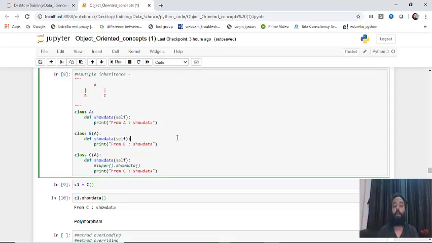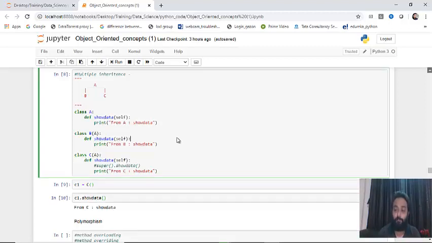So this was multiple inheritance, guys. That means two classes are trying to inherit from the same class, and objects of both those child classes can fetch the methods and attributes of the parent class. Here the objects of both C and B class can access the attributes and the methods of class A, because both B and C are inheriting from the parent class called A. So this is called multiple inheritance.